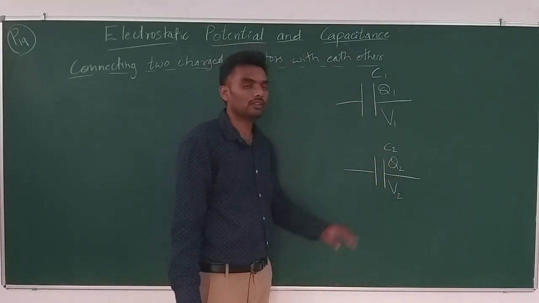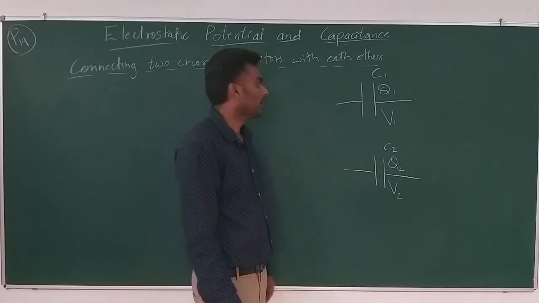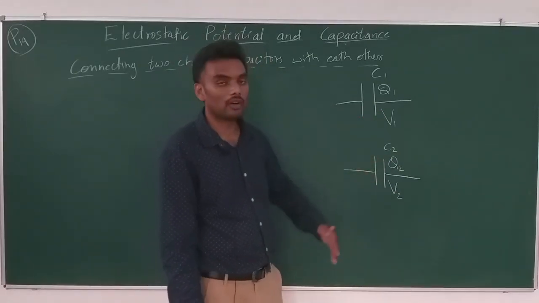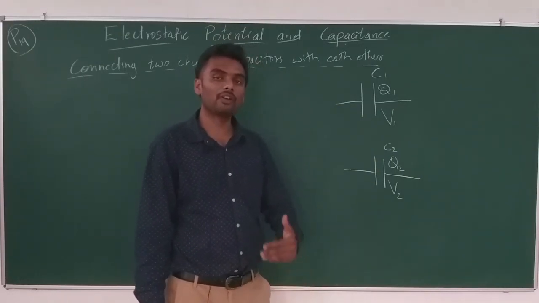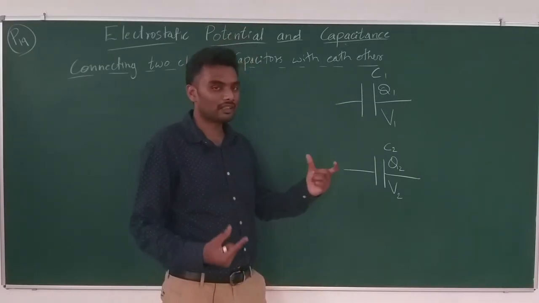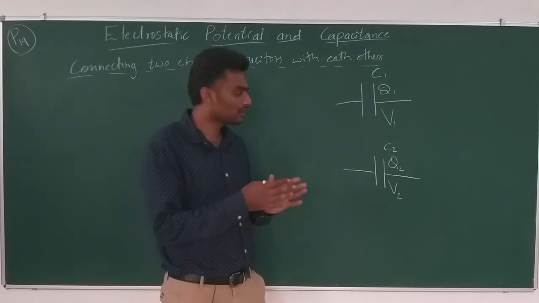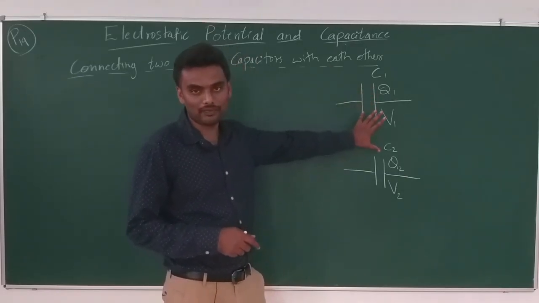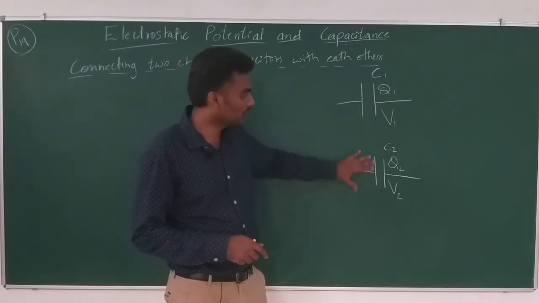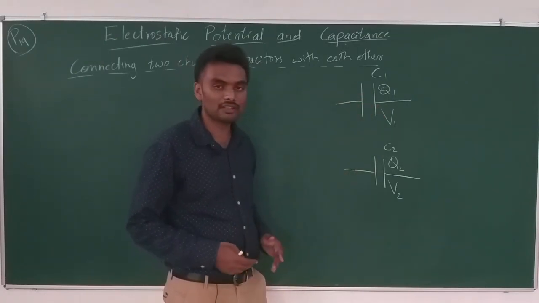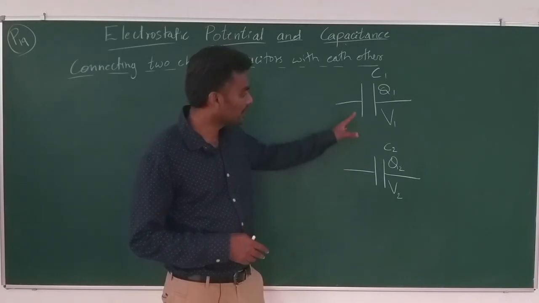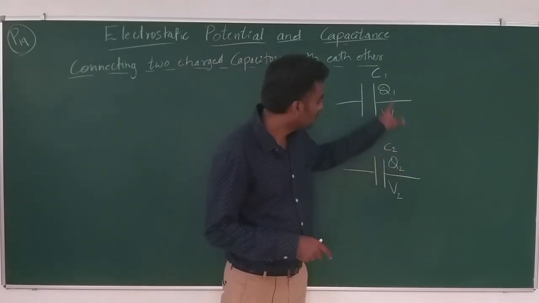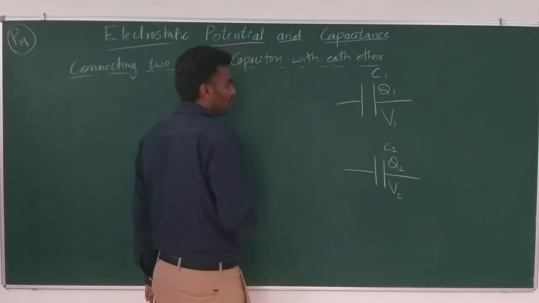Now, I will connect them. These two are already charged capacitors. I have already charged them and disconnected from the battery. After charging, you can disconnect from the battery, the charge will stay on the capacitor. Now, I will connect them with each other, right.